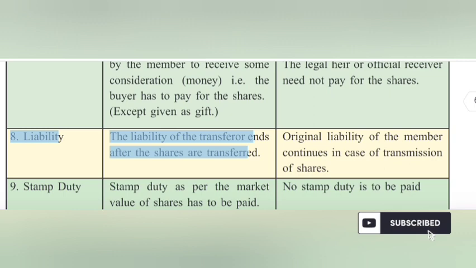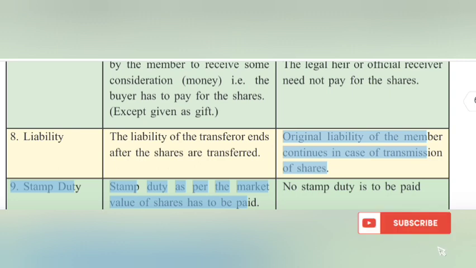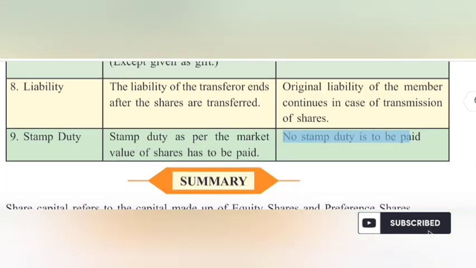8. Liability. The liability of the transferor ends after the shares are transferred. The original liability of the member continues in case of transmission of shares. 9. Stamp duty. In transfer, stamp duty as per the market value of shares has to be paid. In transmission, no stamp duty is to be paid.